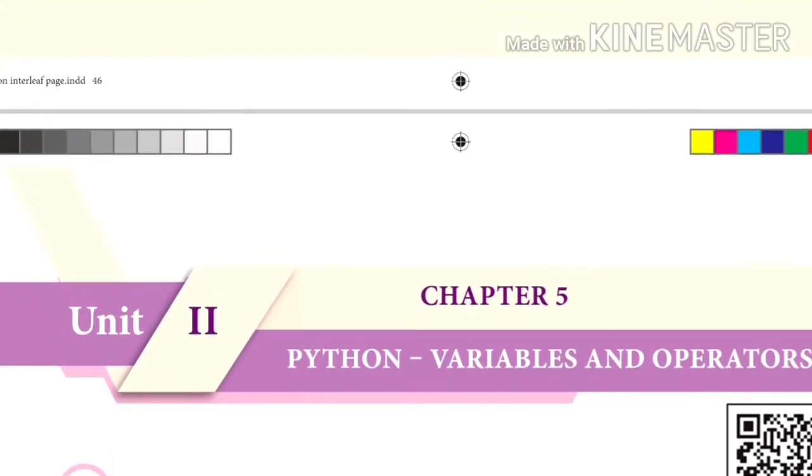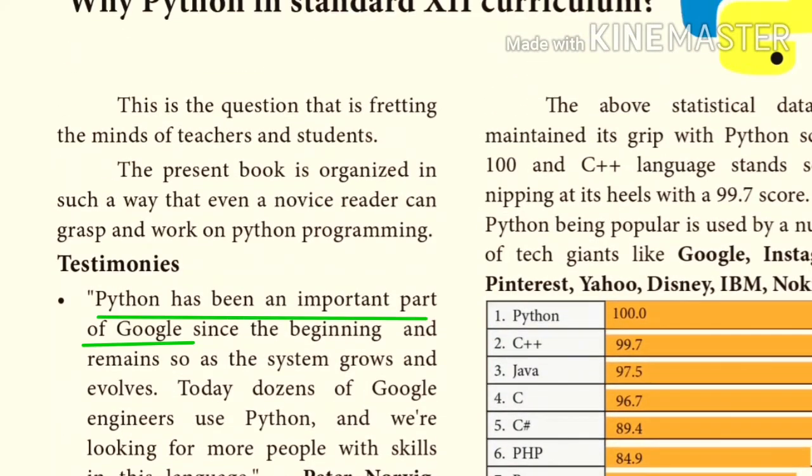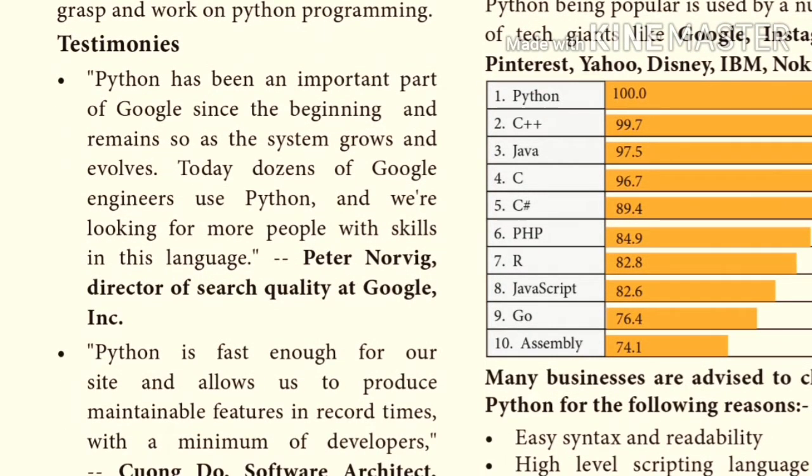Before entering into the syllabus, we should know why Python is in the 12th standard curriculum. Python has been an important part of Google. Not only Google, it is popularly used by most technological giants like Instagram, Pinterest, Yahoo, Disney, IBM, Nokia, etc. This is a graph showing how much percentage of people are using Python rather than other languages. This is the best example. This graph shows how much importance Python has.